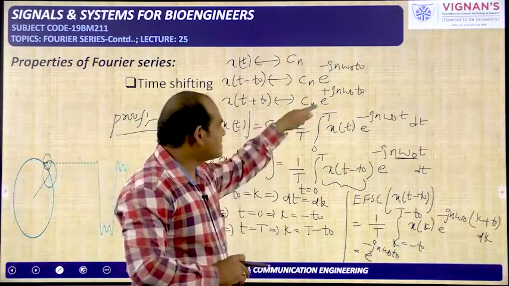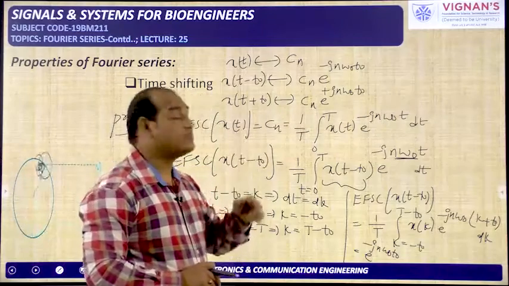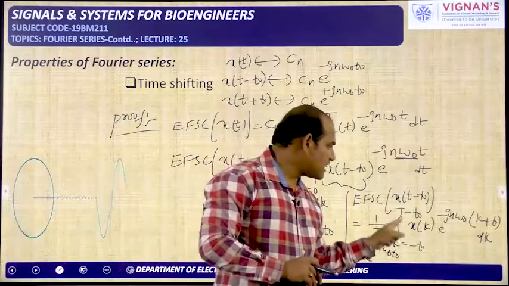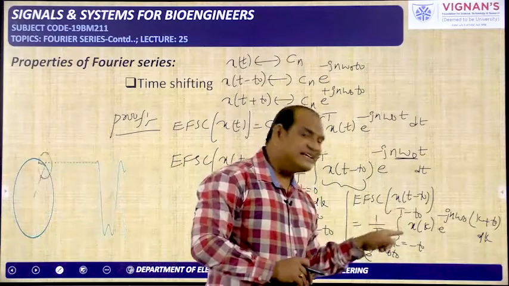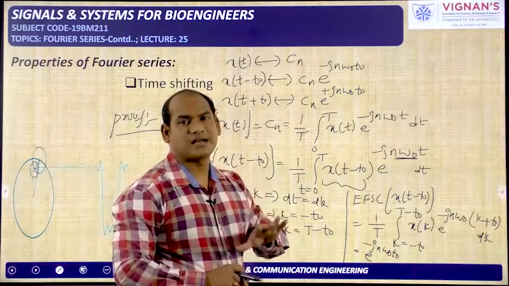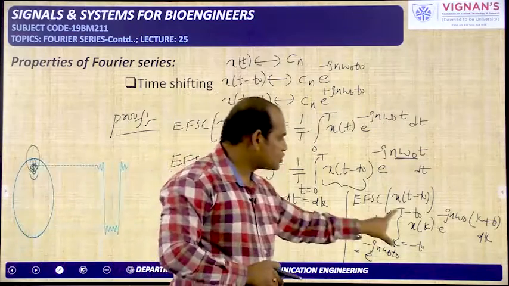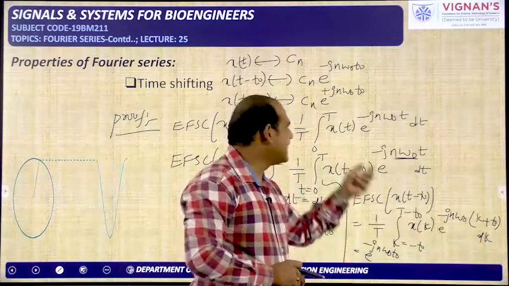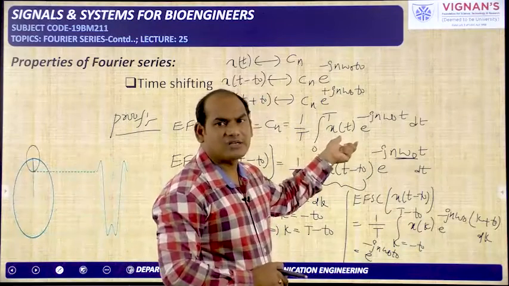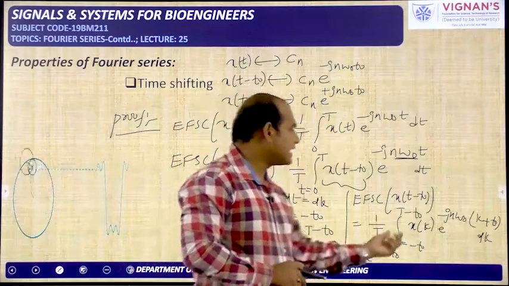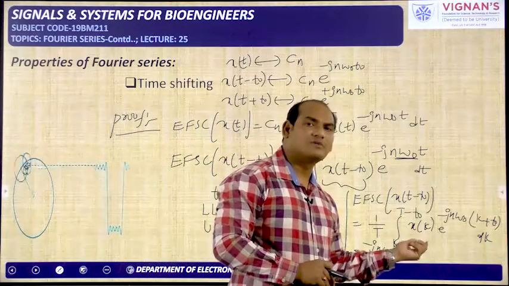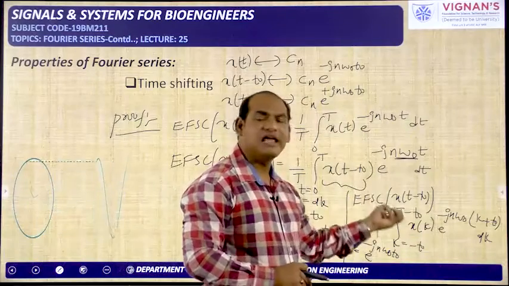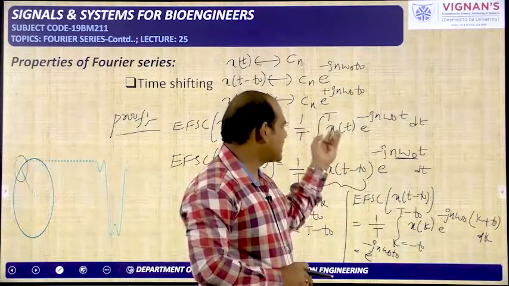1 by T is there, and the integral over one period is required. It may be from minus T by 2 to plus T by 2, or it may be from minus t naught to capital T minus t naught. Whether the integration has been done over one period or not, that we need to check. So here also over one period. Already I told that t is the independent variable taking values from minus infinity to plus infinity. k is also an independent variable taking values from minus infinity to plus infinity. So there is no change. Whether it is x of t or x of k, there is no change in the amplitude.